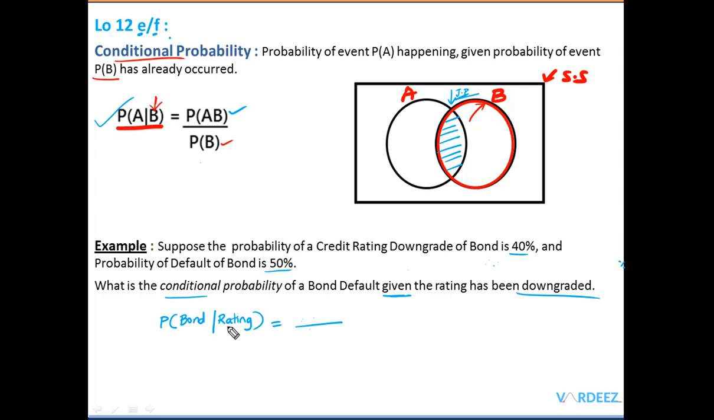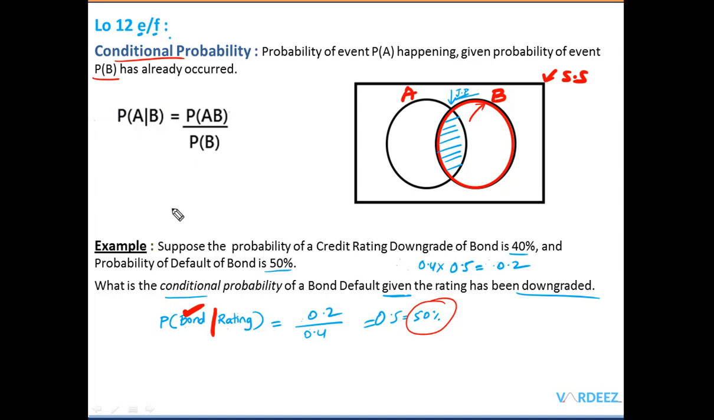So we now know that the sample space is the probability of this event, that the rating has been downgraded, which is 40%, that is 0.4, and the joint probability of these two events is 0.4, which is 40%, times 50%, which is 0.2, that is 20%. So we have the conditional probability as 0.5, which is 50%.